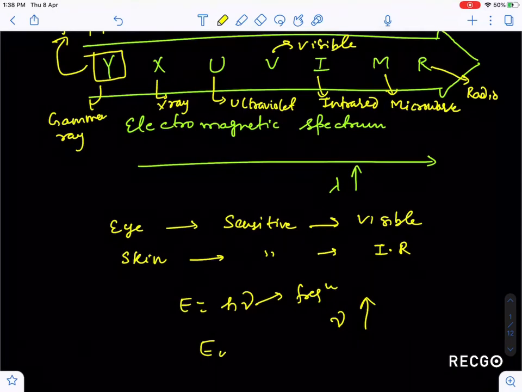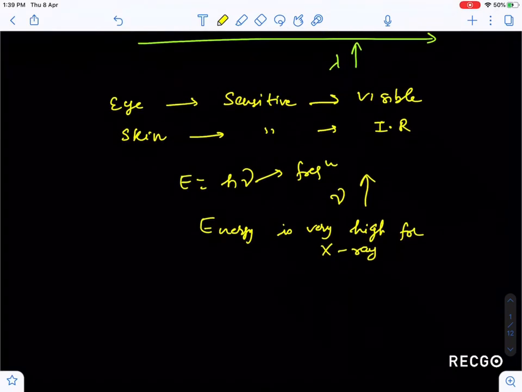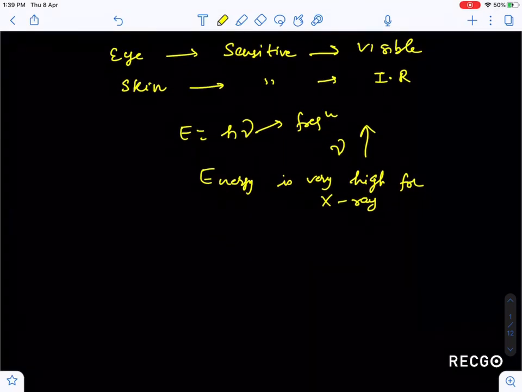So X-ray is highly energetic, a highly energetic electromagnetic wave.